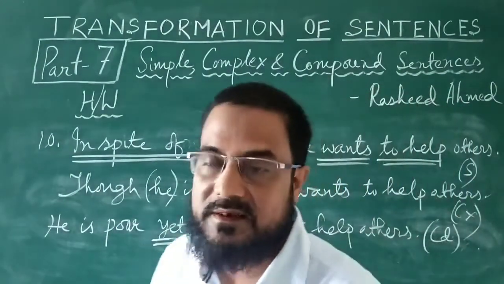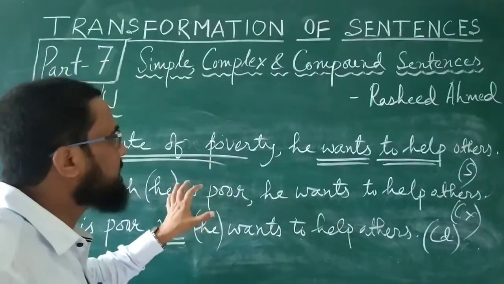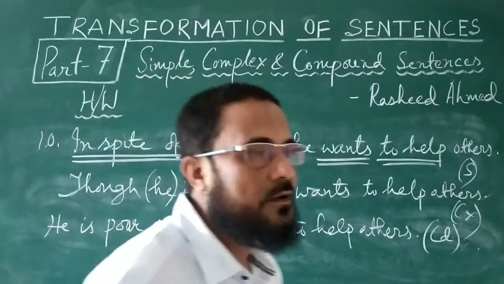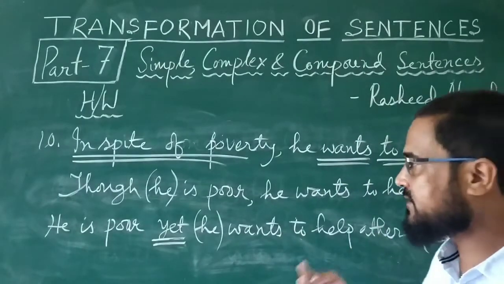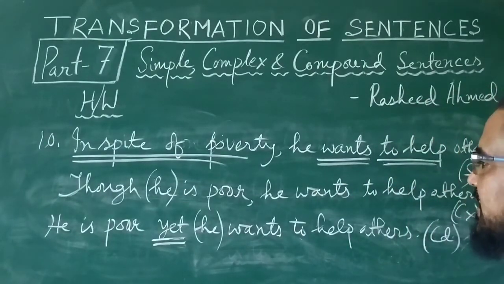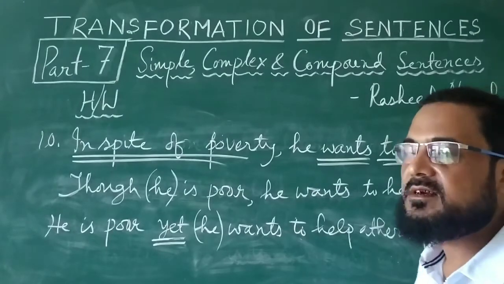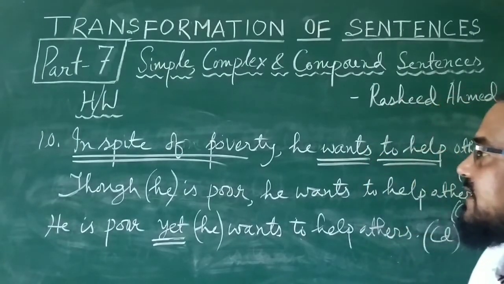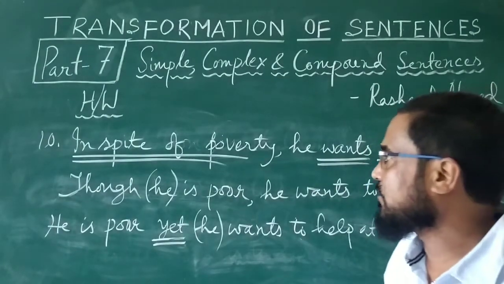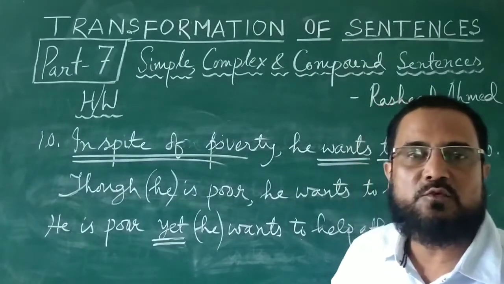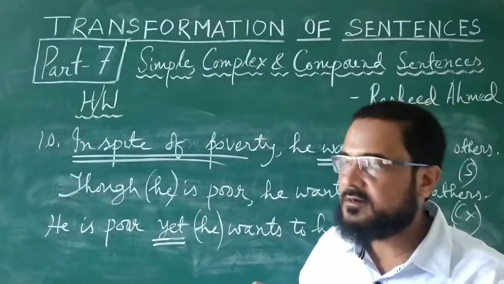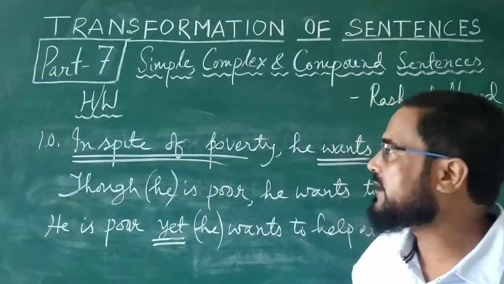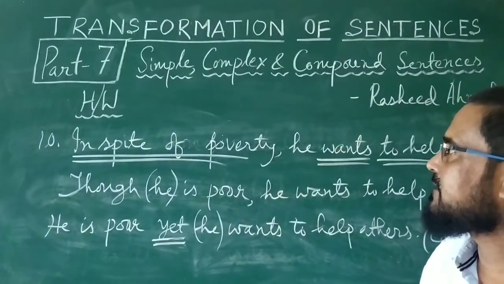Let us see the three sentences. In spite of poverty, he wants to help others. This is simple. Though he is poor, he wants to help others. This is complex. And the compound sentence is, he is poor yet wants to help others. That is the compound sentence. So these three sentences were the homework, and we have changed each of the three into two other forms. And we will now come to the end of the practice, and now we will start doing the questions that came in the final examination.